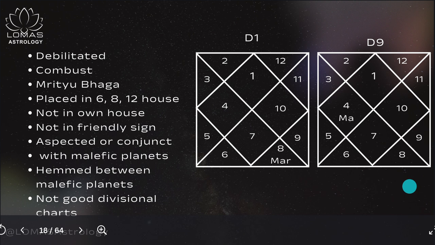And on top of that, there is one more condition which we have not discussed here, and that is called planetary war. Planetary war means when multiple planets sit in one single house and the degree difference between them is less than 1 degree. In that case, whoever has the lesser degree will be the winner of that planetary war, and whoever has the higher degree will lose the planetary war. And if a planet loses the planetary war, it does not give good results.